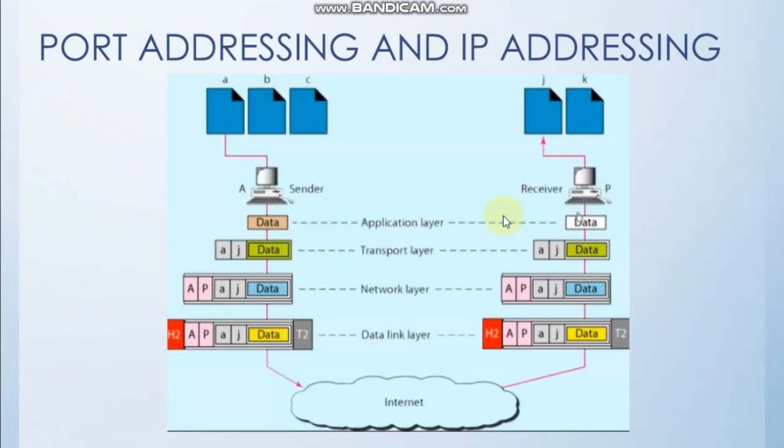To make things easy to understand, I have used the source port number and the destination port number as A and J, but in reality the source and destination port numbers will be 16 bits. In IPv4 the address will be 32 bits and in IPv6 it will be 128 bits. Similarly, to make things easy to understand, I have written the MAC addresses as H2, but in reality a MAC address would be 48 bits.